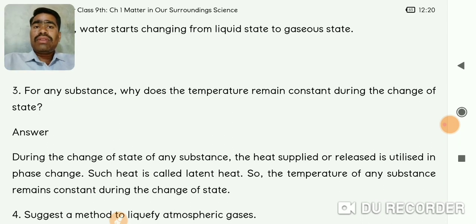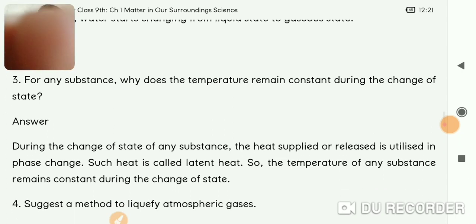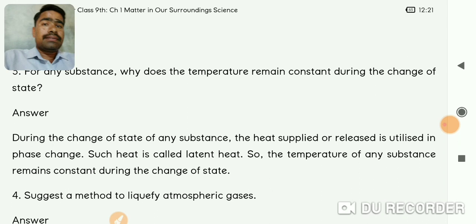For example, when you are supplying heat to ice, when ice is converting into water, the temperature doesn't rise unless the entire ice is converted into liquid. Where is the heat going? That heat is used to change the state of matter. So such heat is called latent heat.